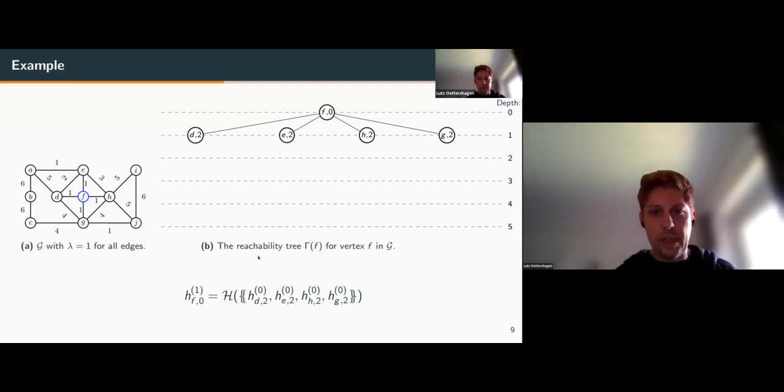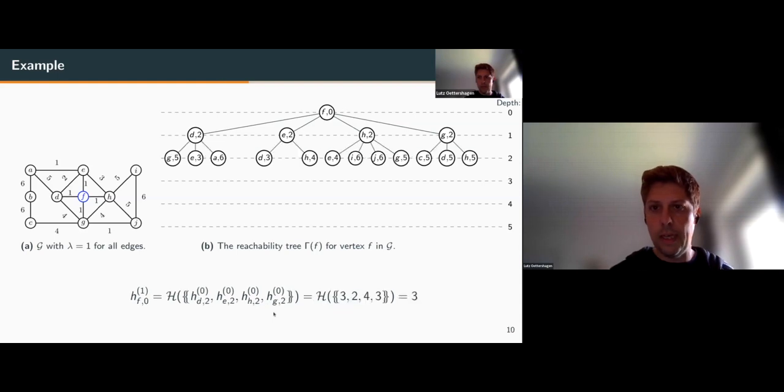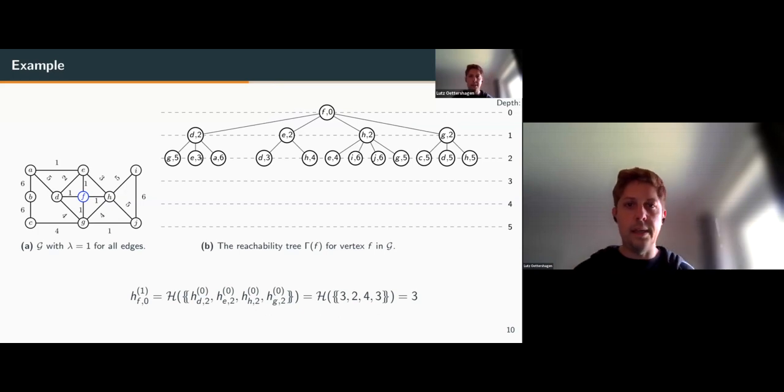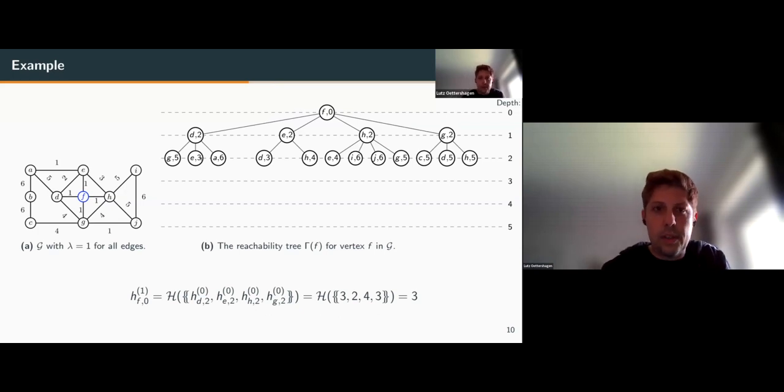And for computing the temporal H-index, we now can compute for these nodes the neighborhood size, which corresponds to the temporal walks or the extension of the reachability to depth 2. So we then see this node D2 in our reachability tree has 3 neighbors.